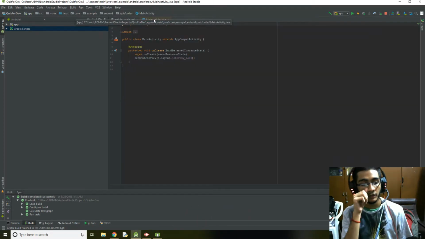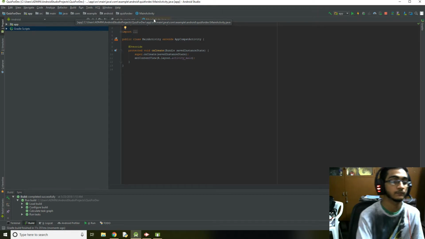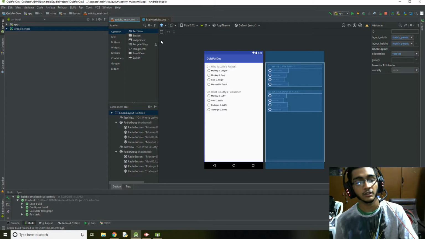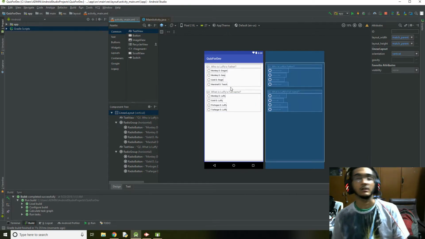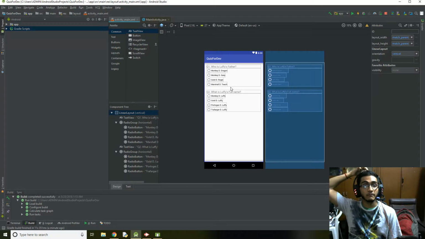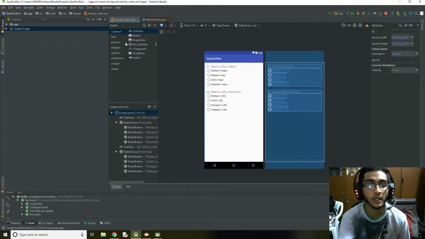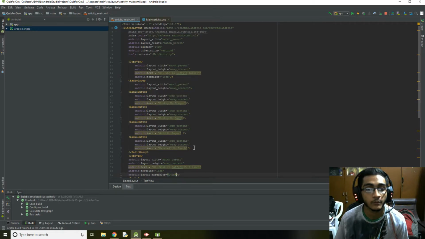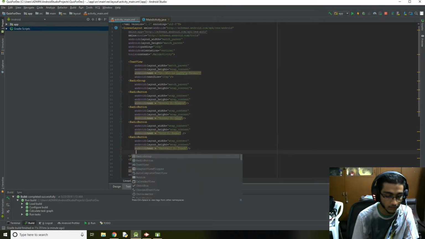All right. So now that we made these 2 questions, I'm going to be adding something different here, something called a button, because, like I said, the aim of this quiz is to make sure that the person doesn't get a second chance in answering, because he can search the net and just answer it. That would be cheating, right? So I'm going to add a submit button here within the radio group so that you'll know what I mean once we add it. So let's go to it, and where's the radio group? Oh yeah, that's it. Now we're going to add a button.